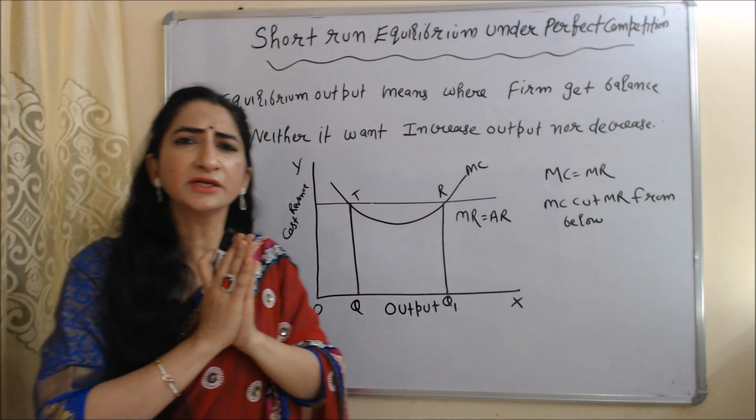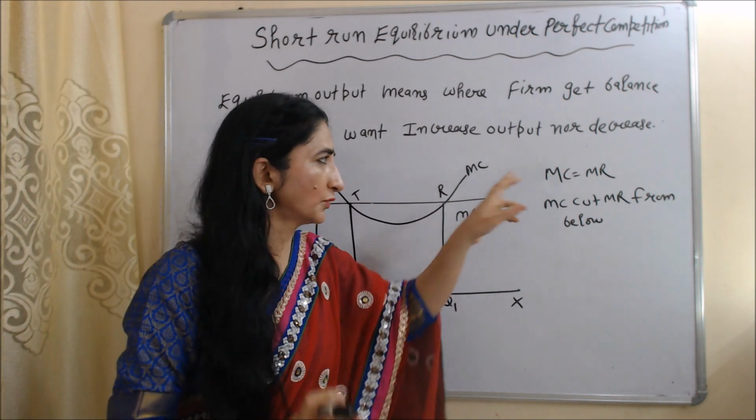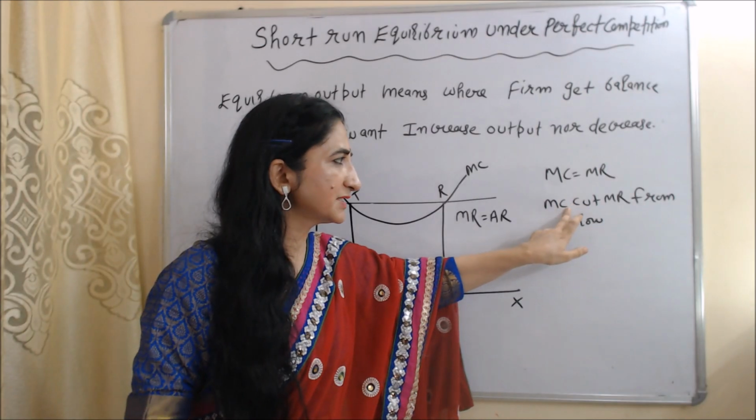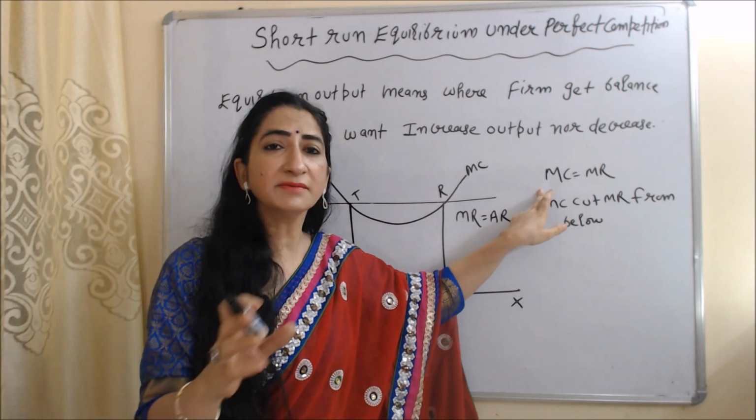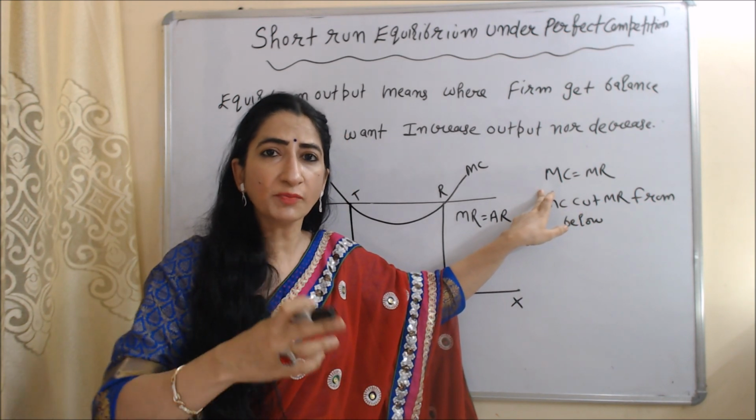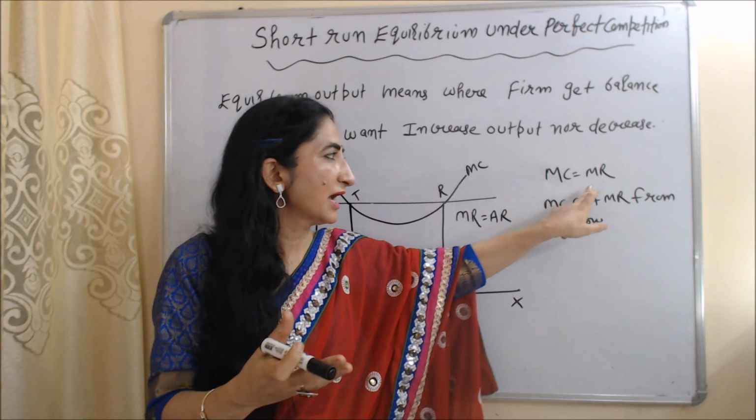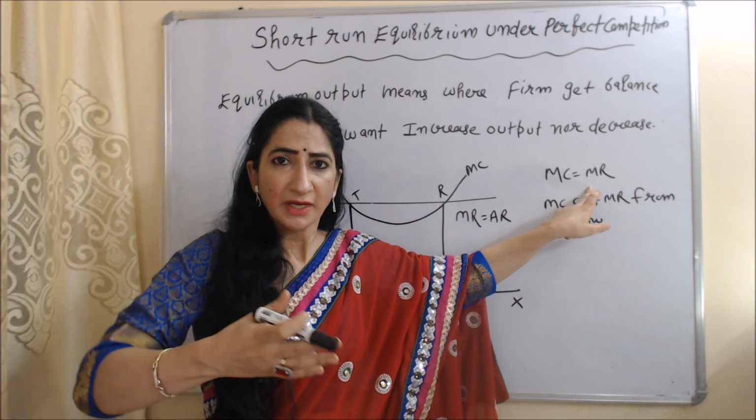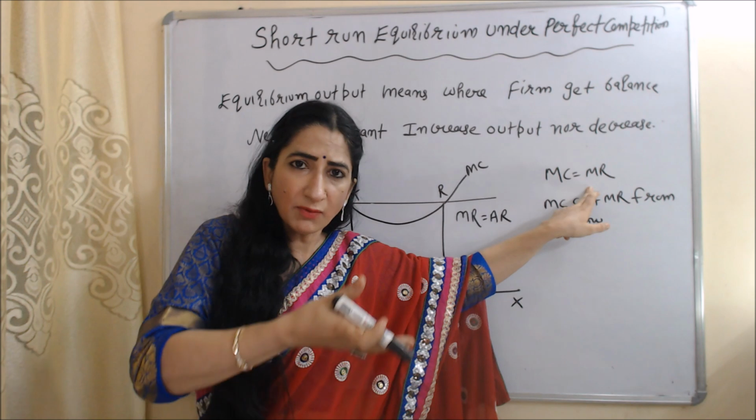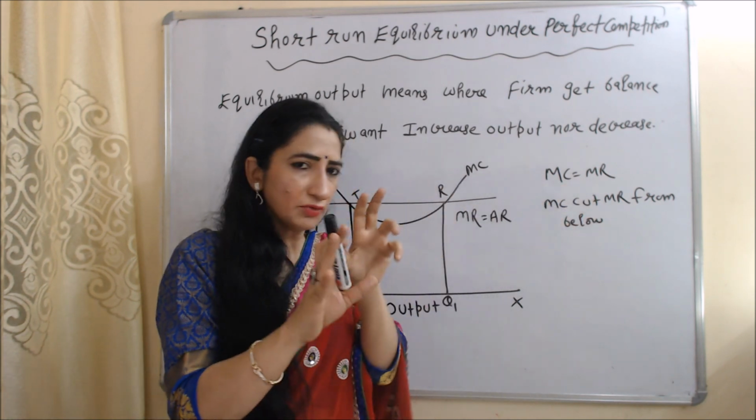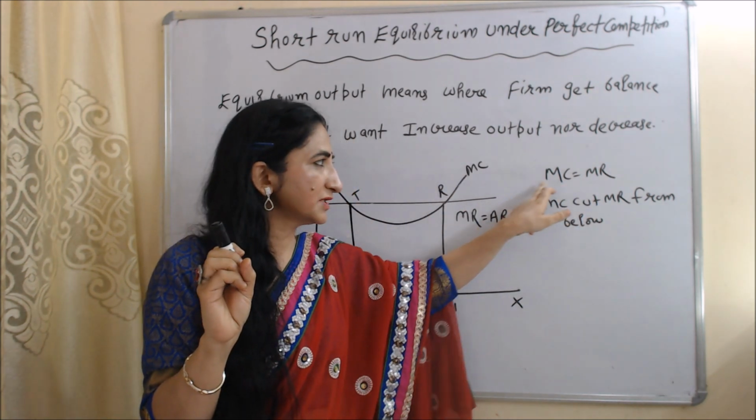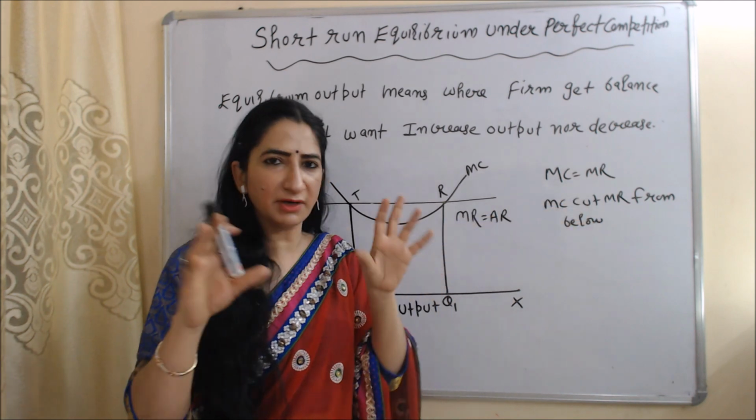And there are mainly two conditions of equilibrium output: MC equal to MR and MC cut MR from below. MC means marginal cost of producing one additional unit. MR means marginal revenue getting from selling one additional unit. Two condition of equilibrium, MC should equal to MR and MC cut MR from below.